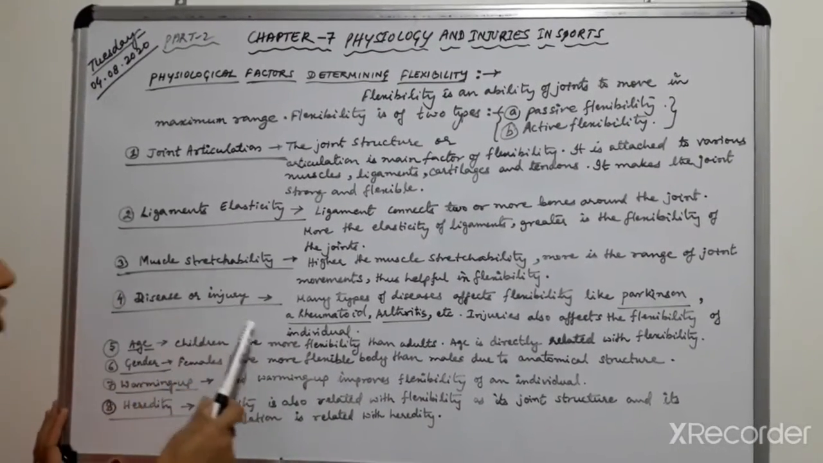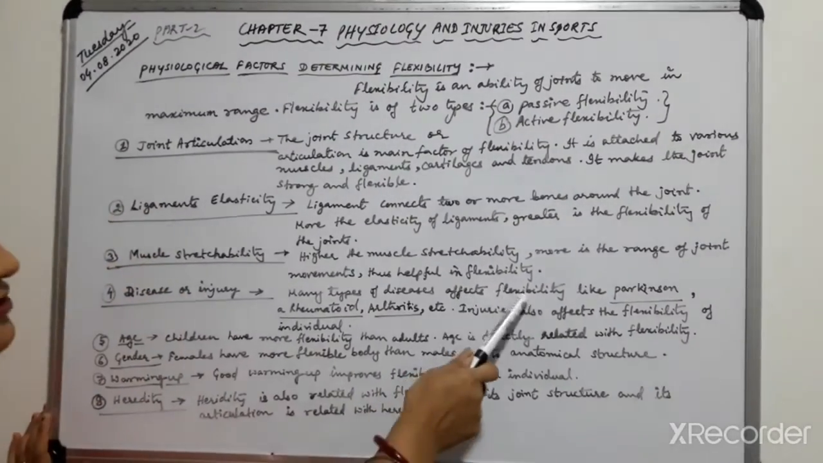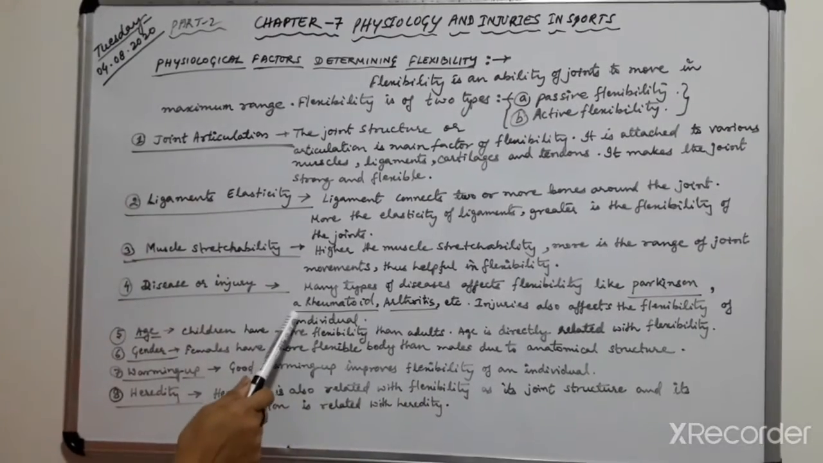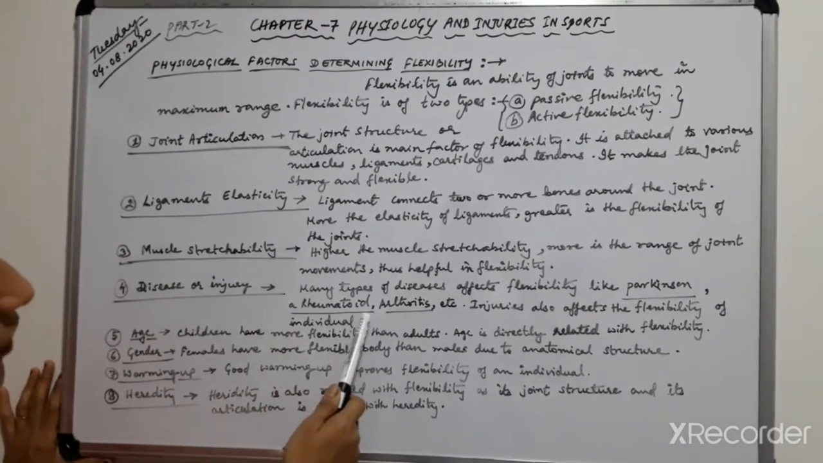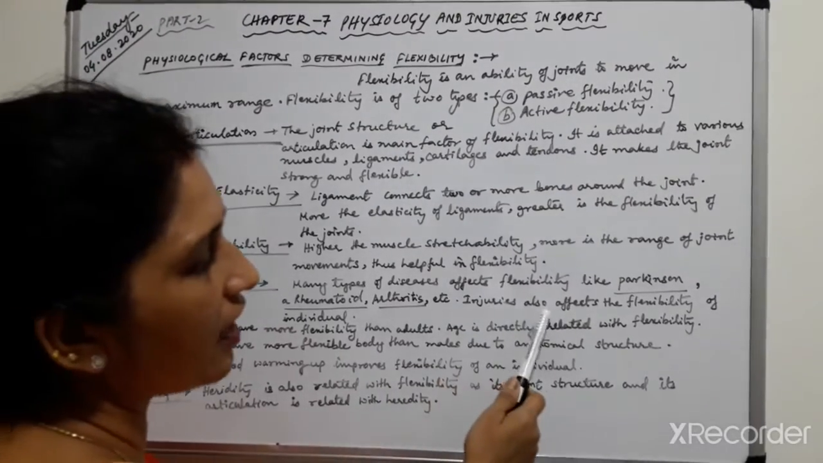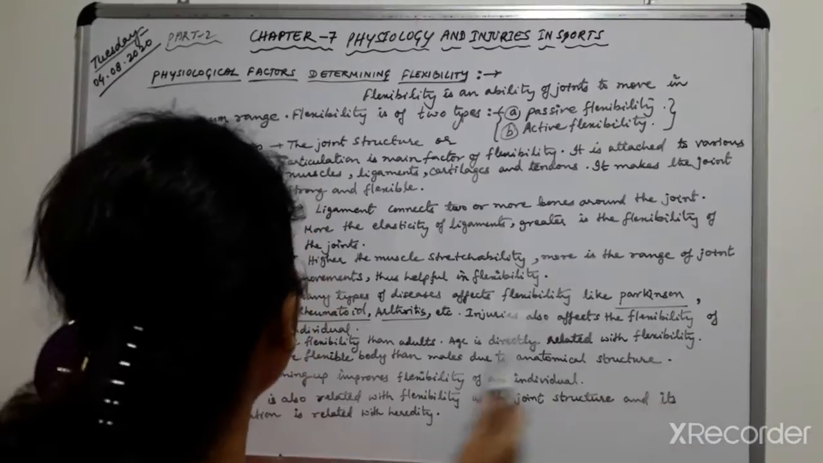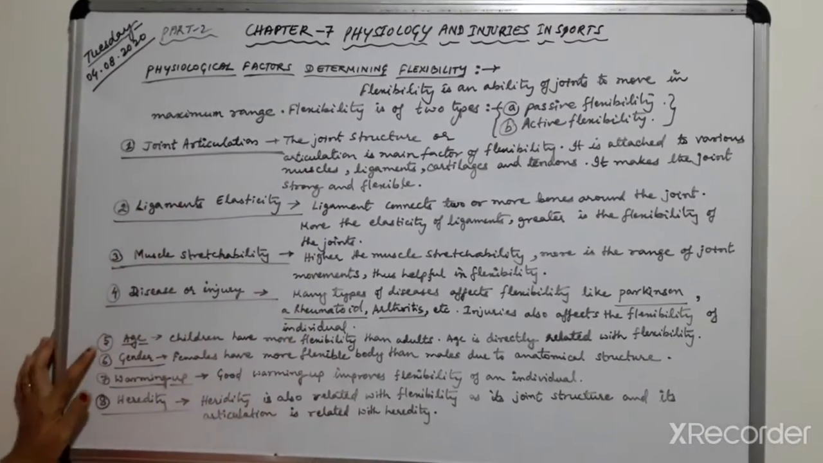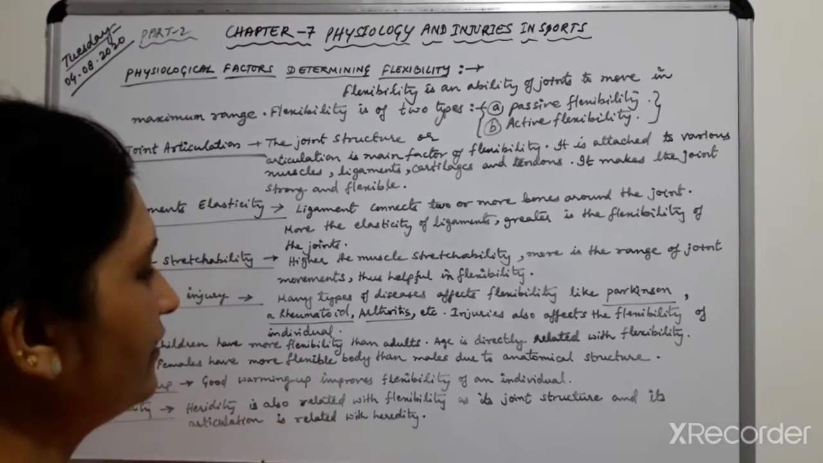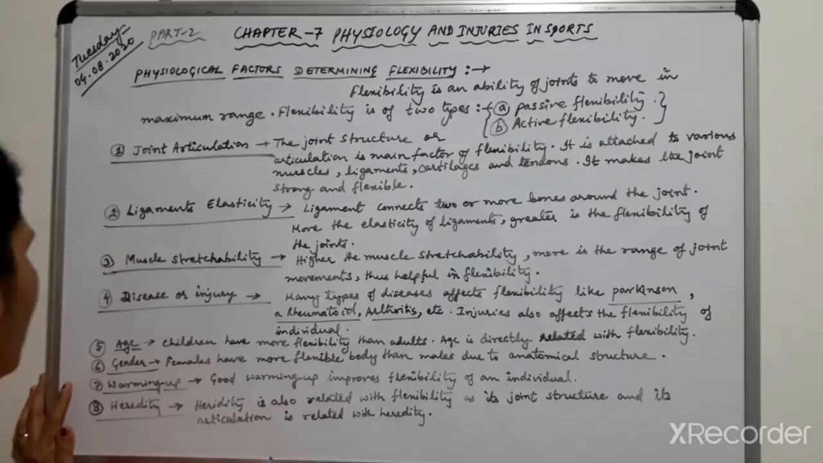Fourth one, disease or injury. Many types of diseases affect flexibility, like Parkinson's, then rheumatoid arthritis, etc. Injuries also affect the flexibility of an individual. Age. Children have more flexibility than adults. Age is directly related with flexibility.